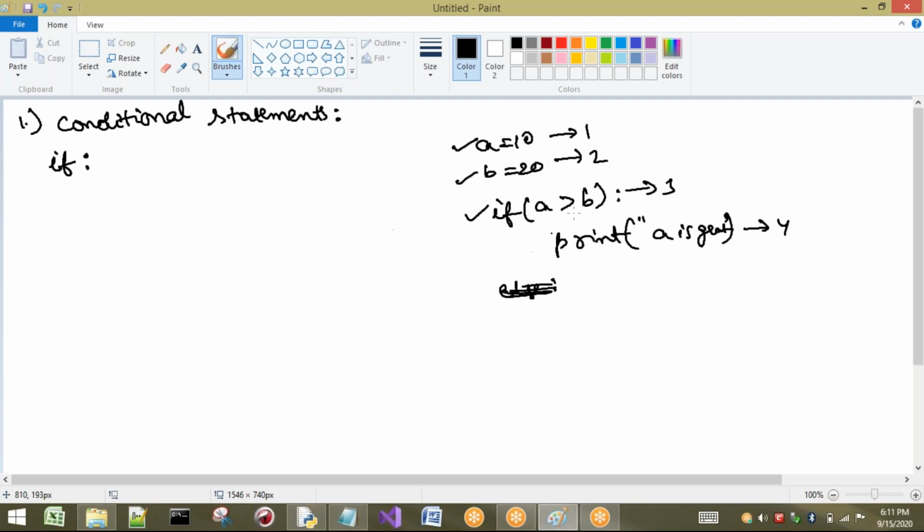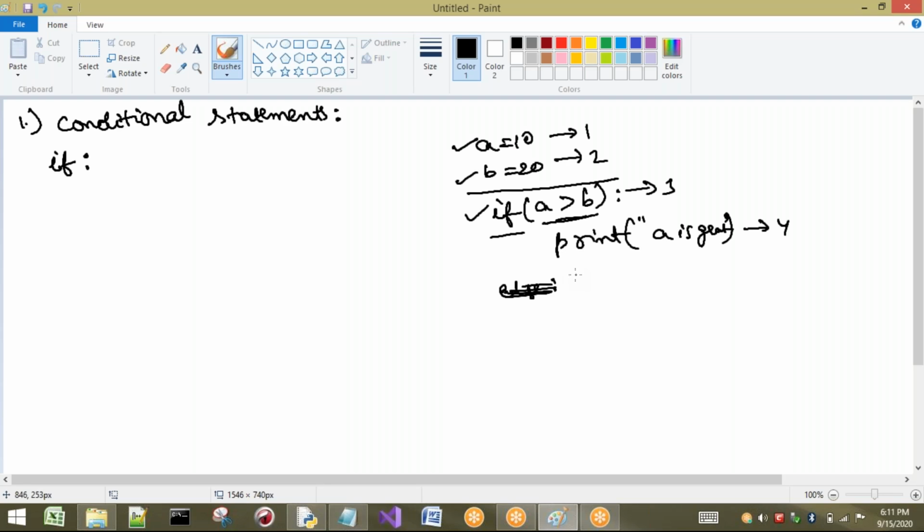But what happens here? These first two statements are executed in the normal flow because no control statements are used. But if is one of the control statements which come under conditional statements. That is, if a greater than b, it means that only if this condition is satisfied do I execute this particular statement. Here I have written one statement. If you have a group of statements to be executed, then we can write a group of statements.